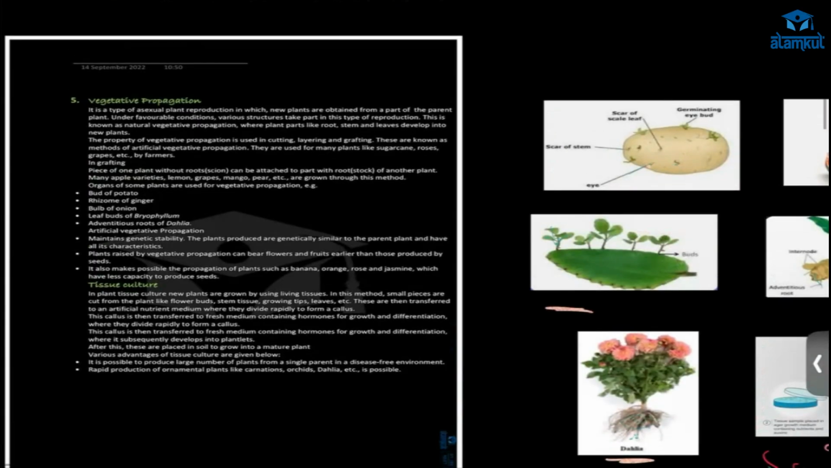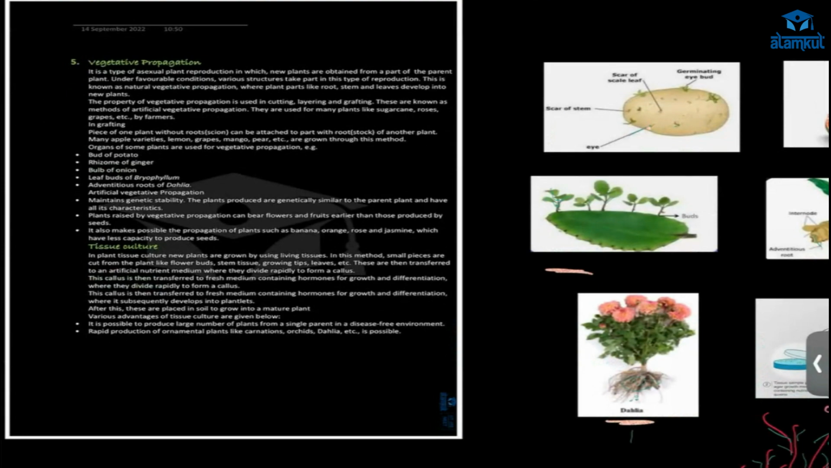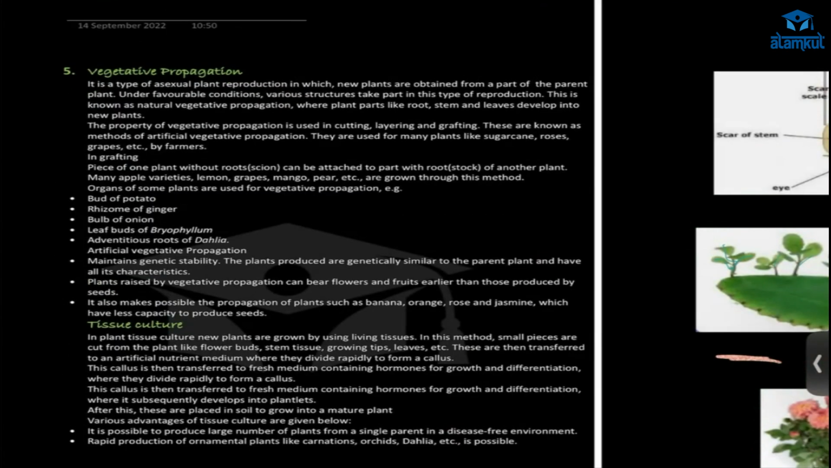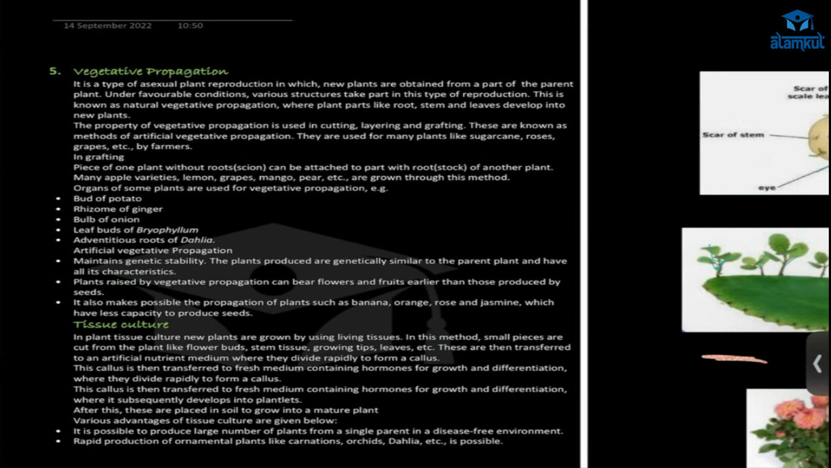Next we have vegetative propagation. What happens here? New plants are grown from vegetative propagules, other than seed, from the parts of the plant like root, stem, leaves. From them, a new plant grows. So that is vegetative propagation. And it can happen artificially also, done by humans.